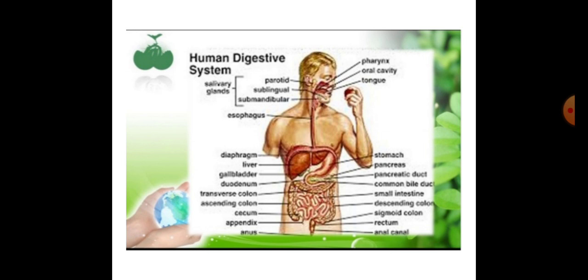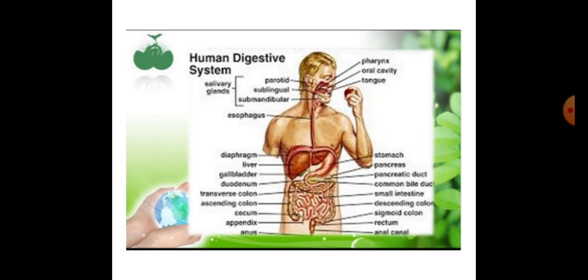Another thing is that the inner walls of the stomach and small intestine, and various glands associated with the canal, such as the salivary gland, the liver and the pancreas, secrete digestive juices. These digestive juices convert the complex food components into simple components.